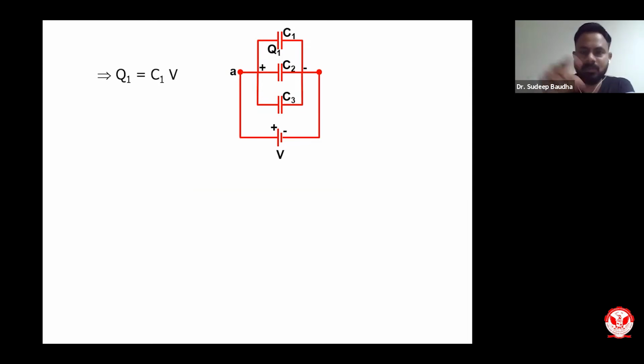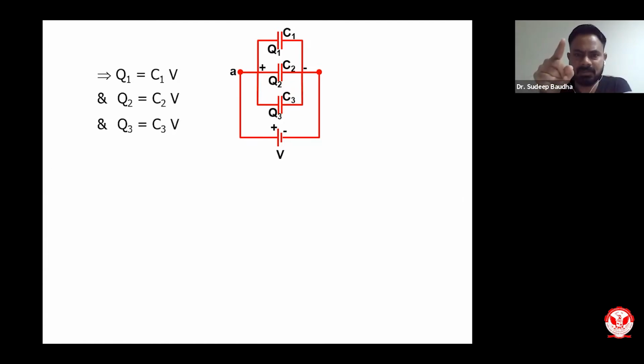Even if we denote with V1, V2, V3, that all will be equivalent to the overall V, which is across AB. So I am denoting all voltages with respect to V. So Q1 is C1V, Q2, which is charge over second capacitor, is C2V, and Q3 is C3V. So we have got charges across capacitor 1, capacitor 2, and capacitor 3.